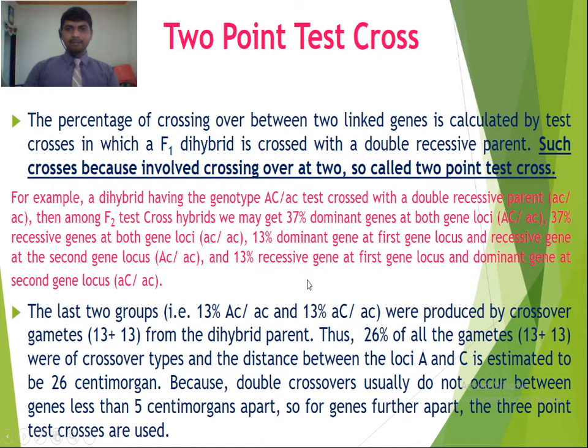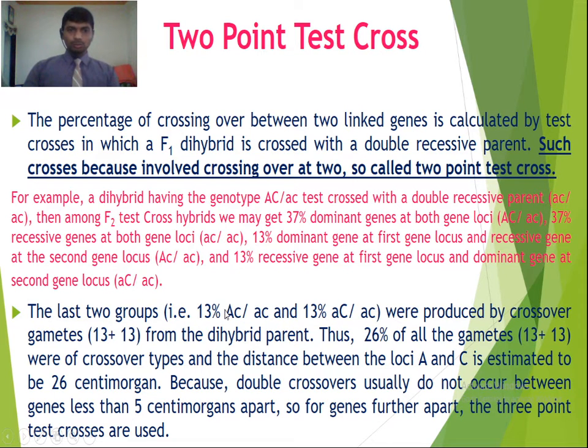We get 37% dominant genes at both gene loci and 37% recessive genes at both gene loci. So these are the parental types, they are like the parent. While the remaining 13% dominant gene at the first gene locus and recessive gene at the second gene locus are the recombinants. Okay, and the other 13%, recessive gene at the first gene locus and dominant gene at the second gene locus, are also recombinants. So recombinants are formed due to the crossing over. So this is the 13% crossing over frequency.